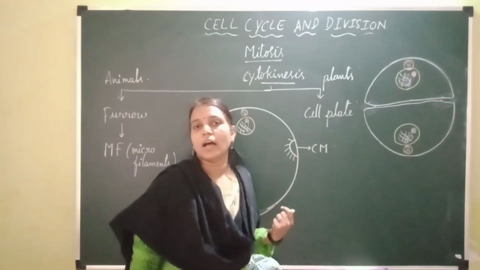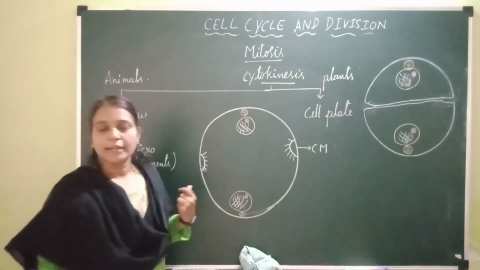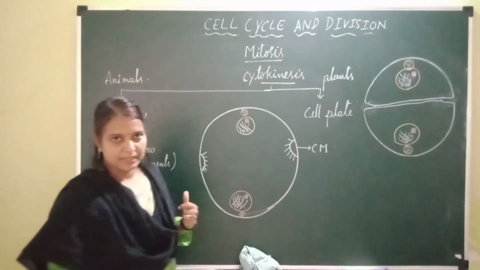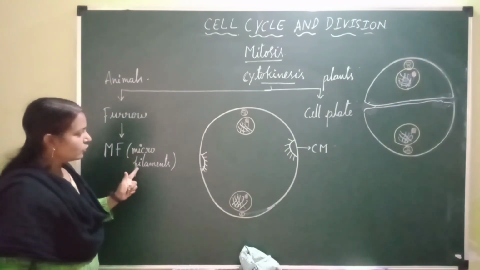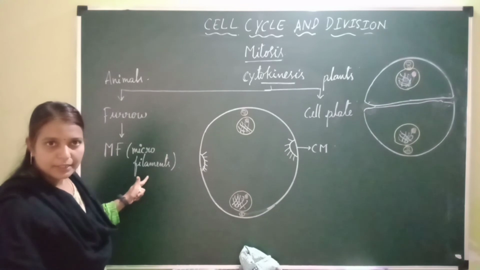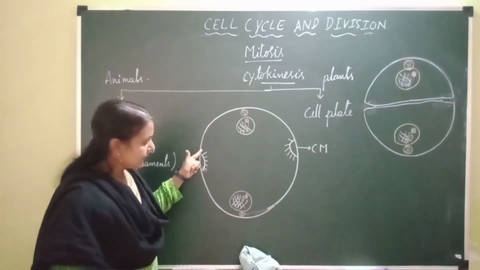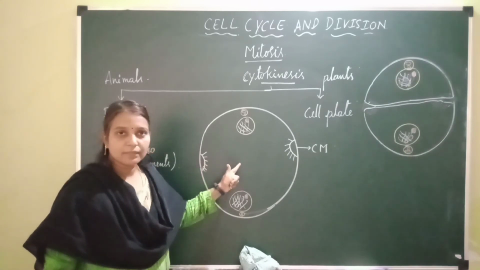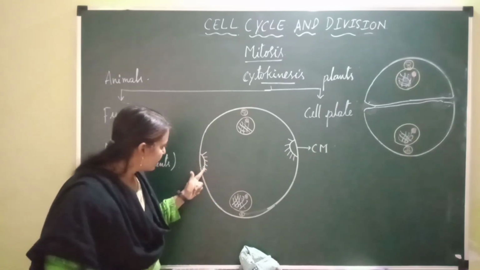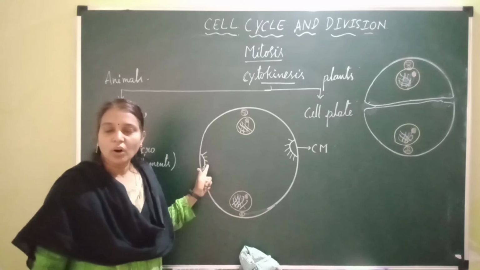So this is how cytokinesis, or cytoplasmic division, occurs in animal cells. It occurs with the help of microfilaments, which are contractile in nature. They align just below the cell membrane and at the equator. After alignment, they form ring-like structures called contractile rings.